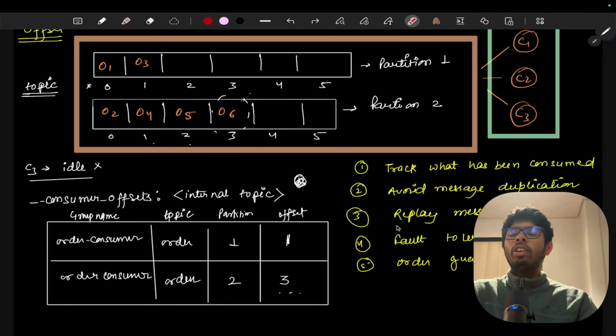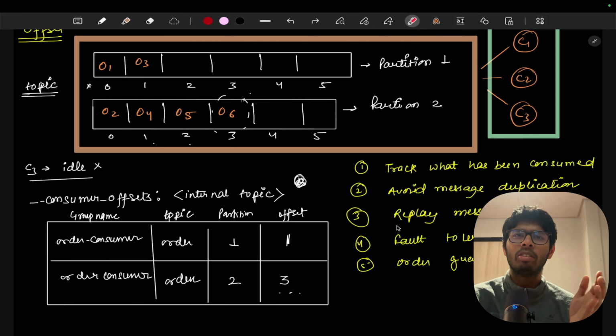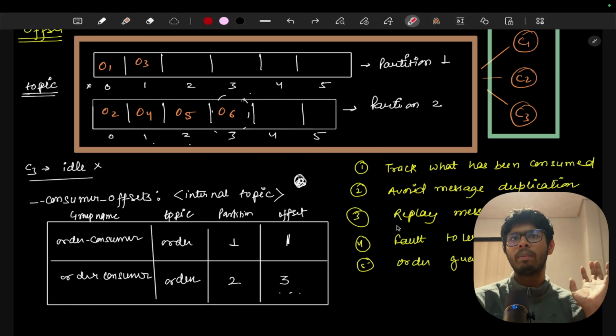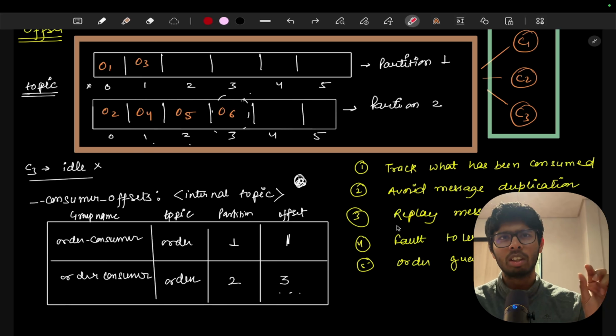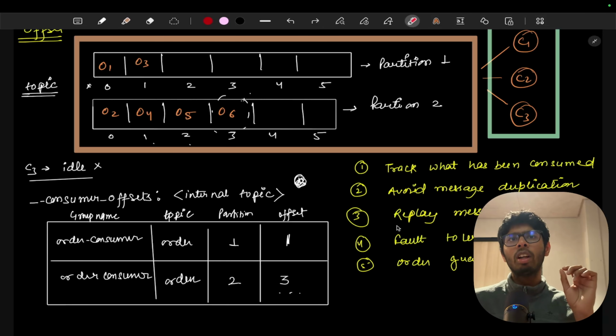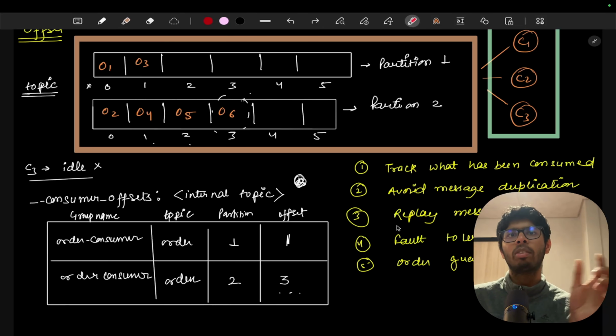The most important feature is replay message. I think we were studying the topic of offset, and this is the most important feature. Let's say in a whole day, between 12 and 1 p.m., there was some error occurring at the database level, and we were not able to process the orders, or the events, properly between 12 and 1. And we just figured out that the range of the orders between 12 and 1 was order number 1000 to order number 3000.